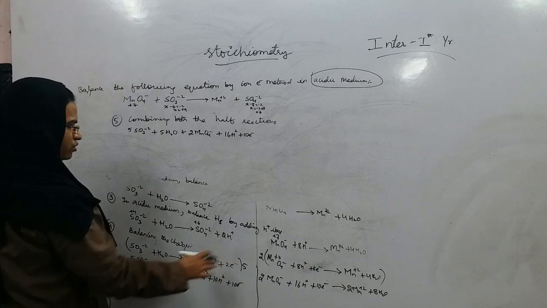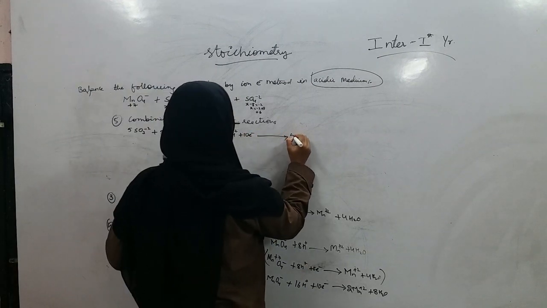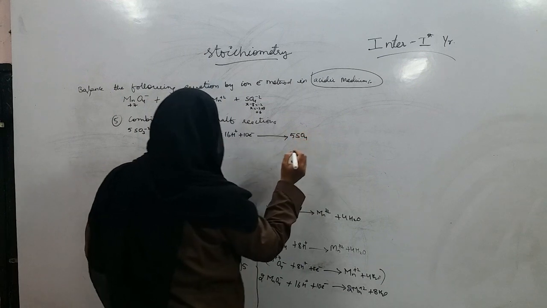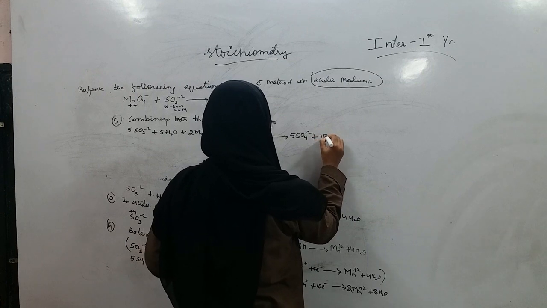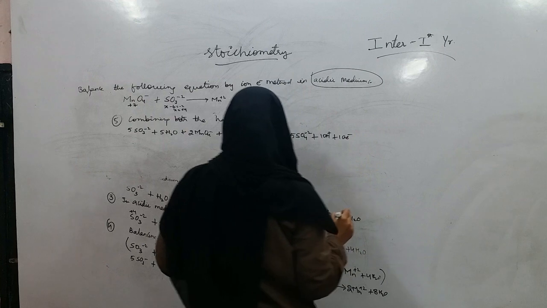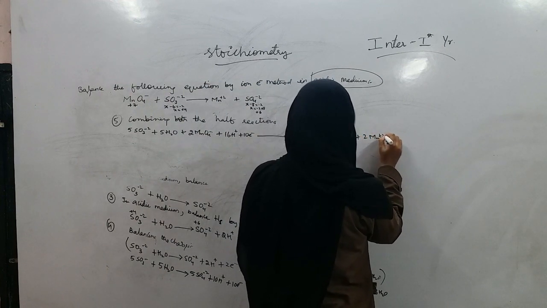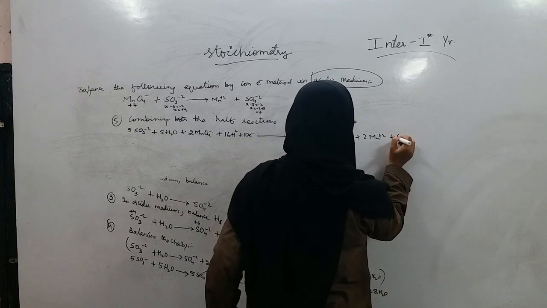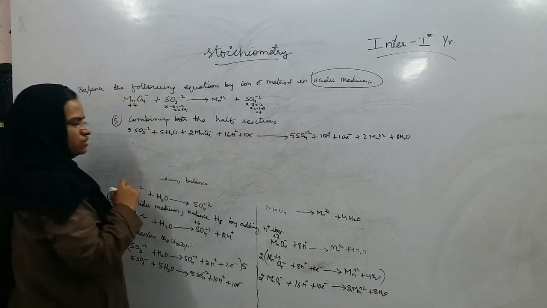Okay, all left side over. Give rise to all right side. 5SO4 minus 2 plus 10H plus 10 electrons plus 2Mn plus 2 plus 8 water molecules, right? Now this is the final equation you got.